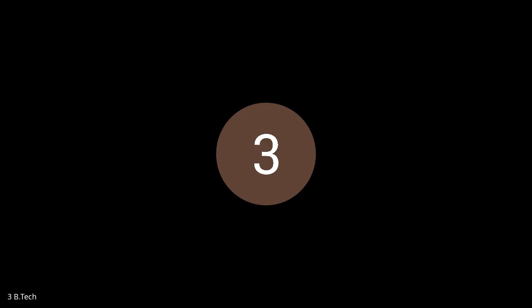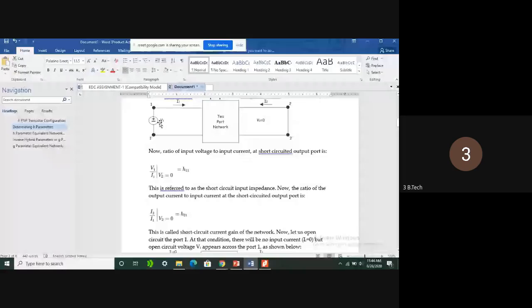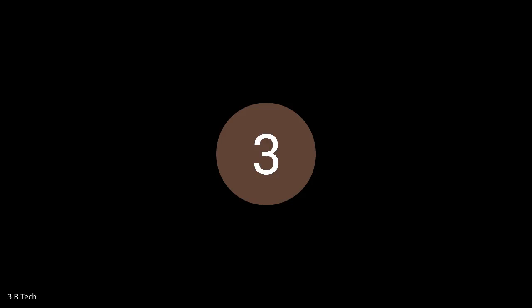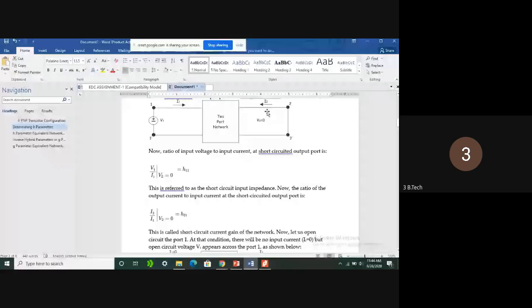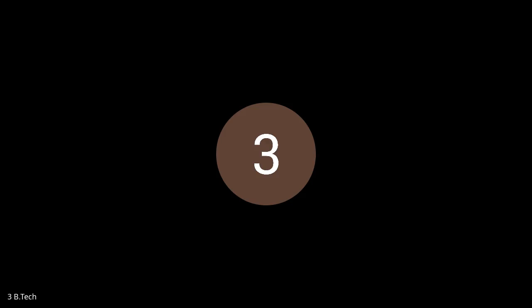And we also have two currents. What are they? One is the input current and another one is the output current. Just like the input current is the base current for a transistor, the output current is the collector current for a transistor. So IC is always equal to I2. If you apply this two-port network to the transistor, I2 is always equal to IC and I1 is always equal to IB.